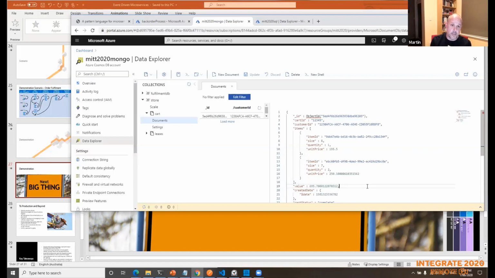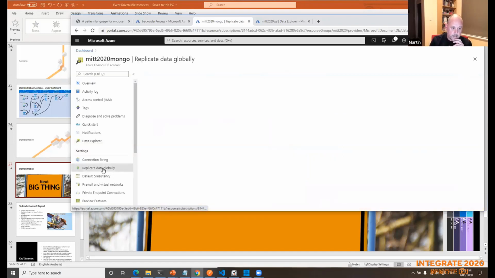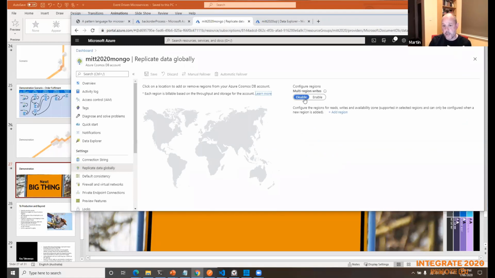But now inside Cosmos DB, you've got the ability to just essentially add Synapse Analytics very quickly and very easily. You can take the data in here, and it's very low latency, and it's very available. It's really easy to replicate. I can go into replicate data globally, and I can just start choosing different regions to replicate my data to, and it will just automatically happen. So there's a bunch of great reasons for using Cosmos DB over table, but your mileage may vary. You make your data store choice based on the requirements.